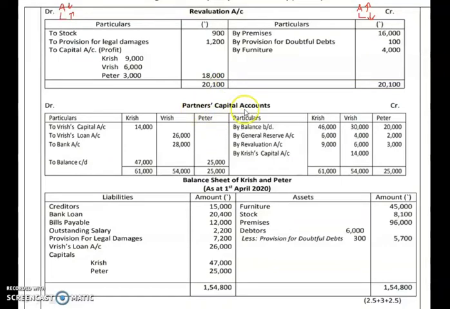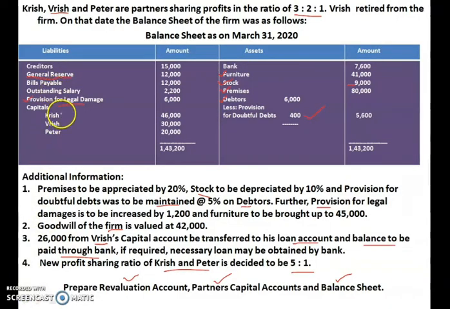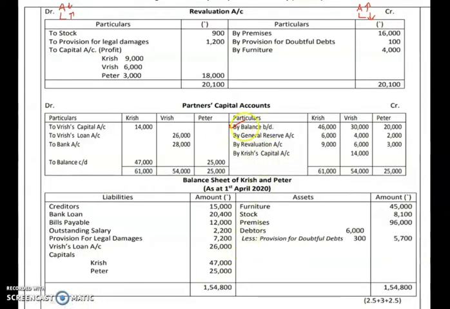Now let us move to partners capital account. As I have mentioned to you earlier in one of the classes, the first item to be shown in partners capital account is balance brought down. And from where will you get this balance brought down amount? That is the capital of all the three partners. All the three partners' capital shown in the balance sheet, 46,000, 30,000 and 20,000, will be shown in the partners capital account as by balance brought down 46, 30 and 20.